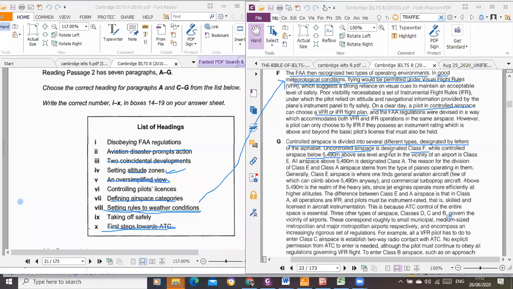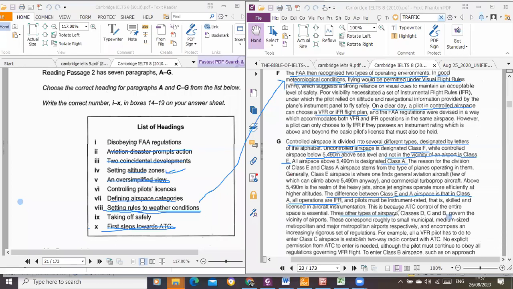5,490 meters above the sea level. They are not in the vicinity of an airport. Not in the vicinity of an airport is class C, you can see. All airspace above that is class A. So they're just mentioning everything there. Now the difference between class E and A airspace is that class A is instrument controlled and all that.